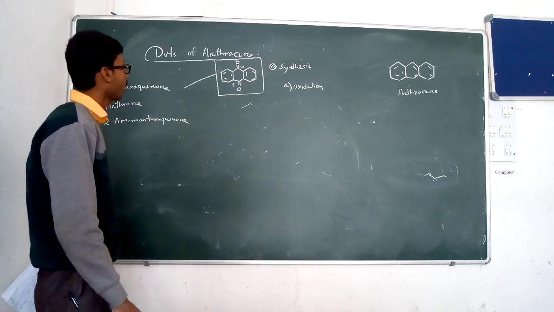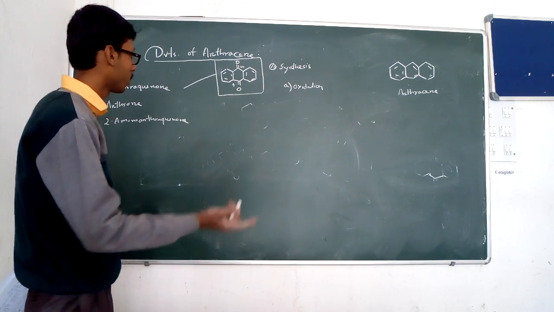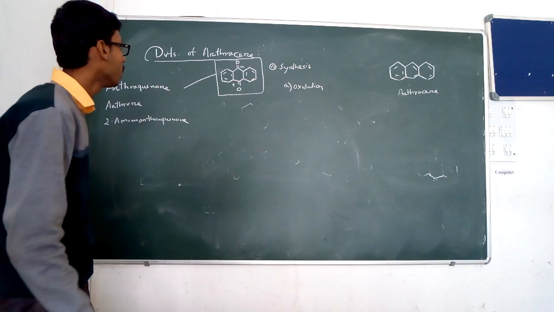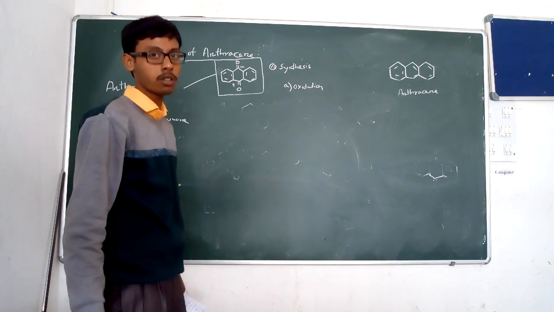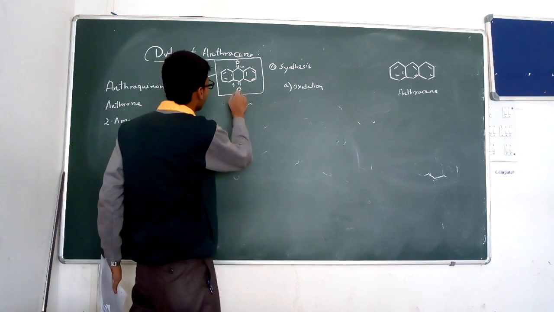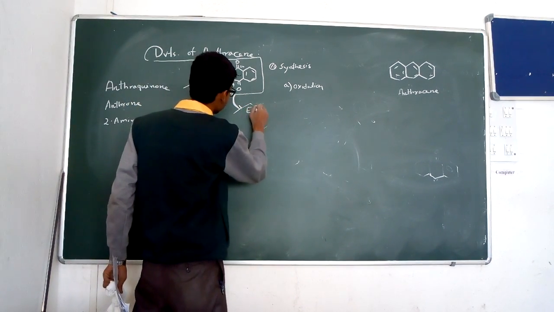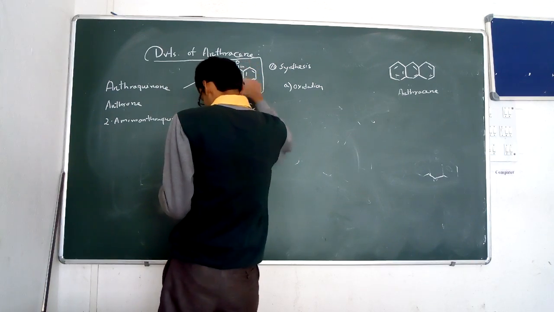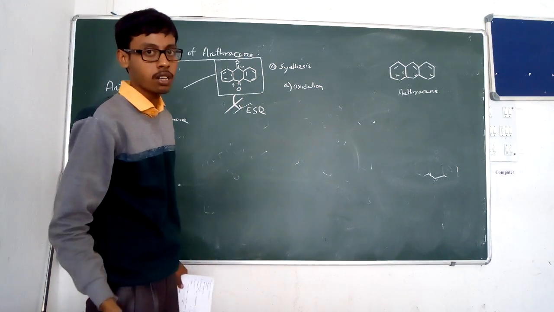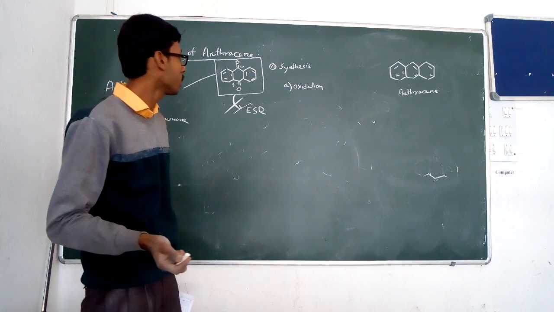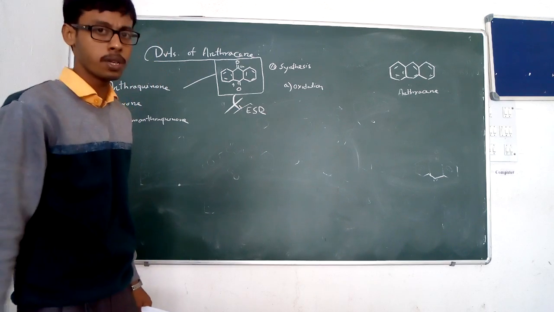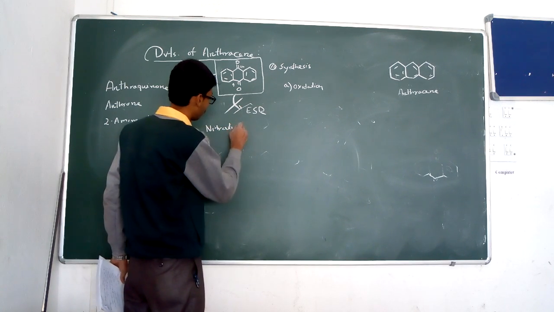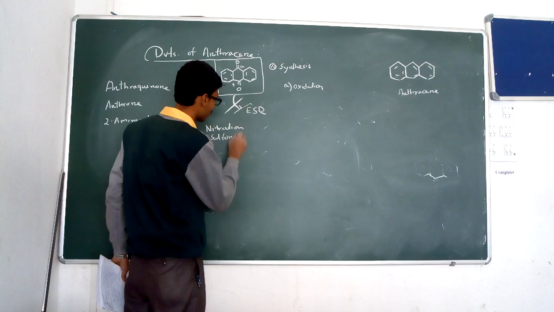In the chemical reactions, the anthracene derivative anthraquinone contains positions 9 and 10 with electron-withdrawing carbonyl groups, so it is inactive to various electrophilic substitution reactions, because the carbonyl groups are meta-directing substituents. But under the most drastic conditions, it undergoes electrophilic substitution reactions like nitration and sulfonation.